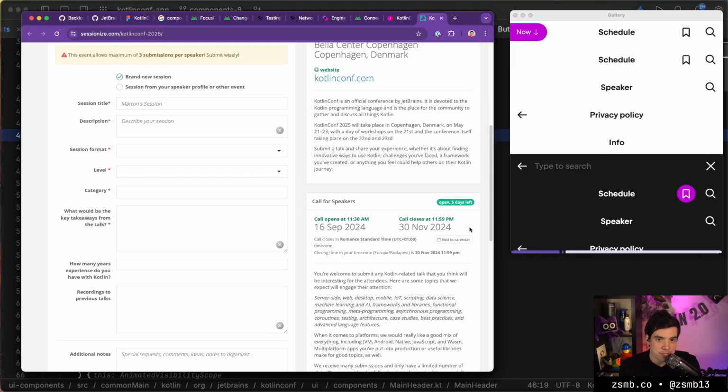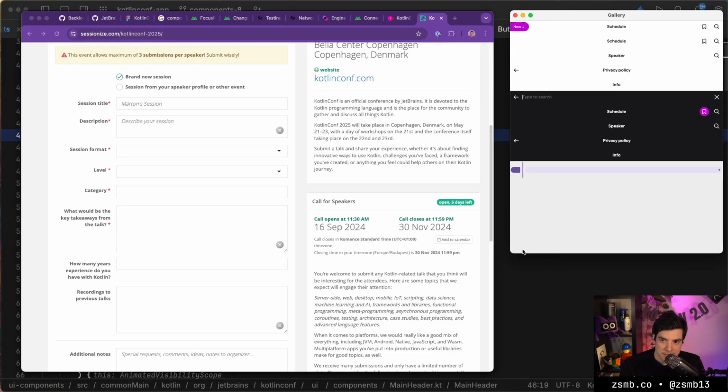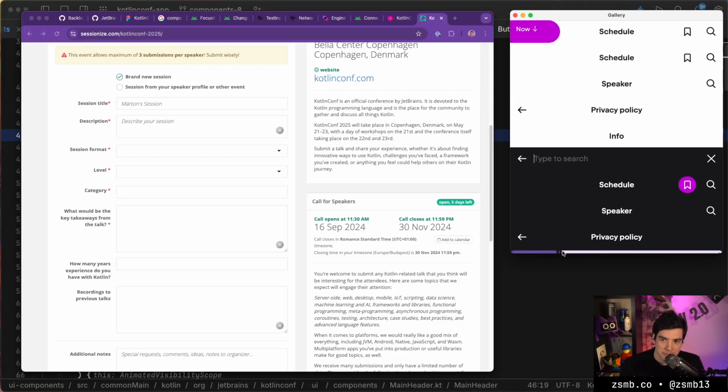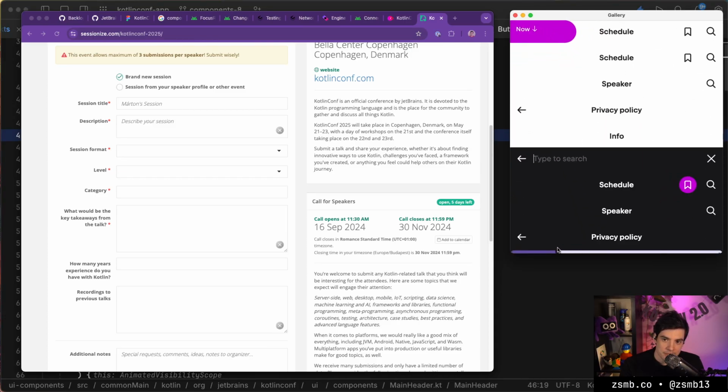I see no questions in the chat. I'll give you like 30 more seconds, and otherwise we are tuning out, I think. So let's see if anything happens in that time. While you're doing that, I'll play with the slider that we've geniusly implemented. Oh, that's very wobbly. That's a lot of fun.